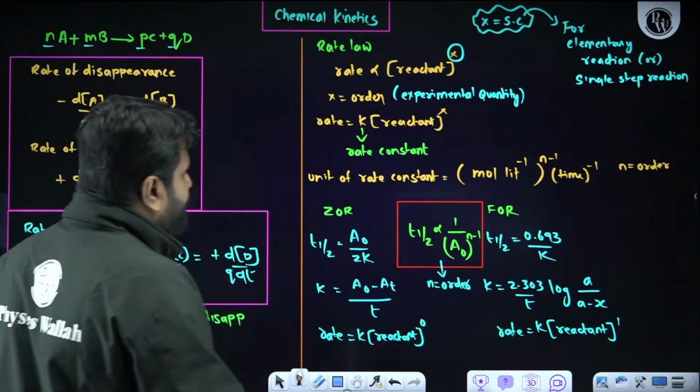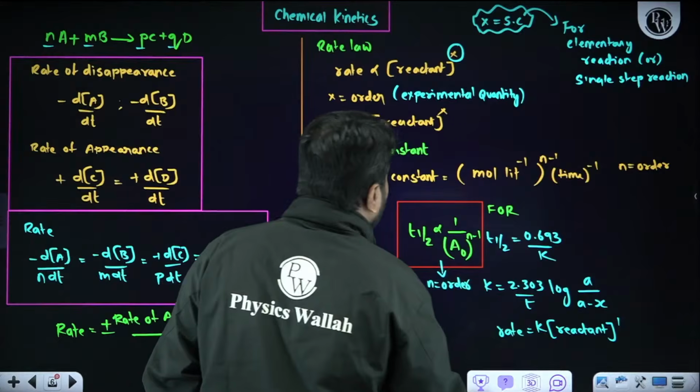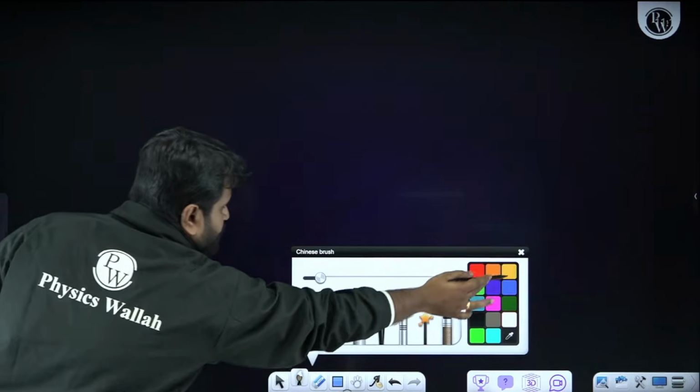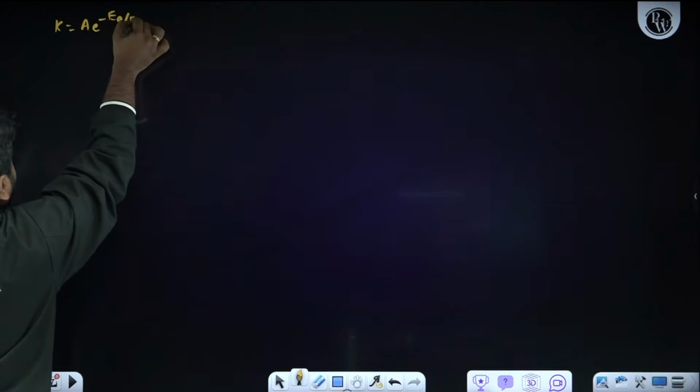Yes. So directly, remember the Arrhenius equation formula. What is the formula for the Arrhenius equation? Let me write it on a new page. Arrhenius equation: k = A e^(-Ea/RT). So this expression is the Arrhenius equation.